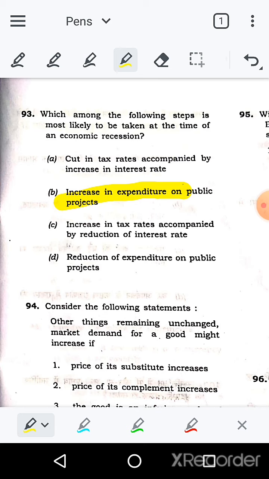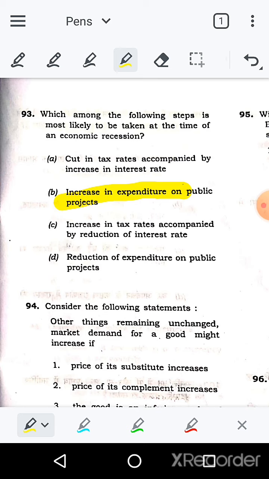If we read the next two options, an increase in tax rates accompanied by a reduction in interest rate, that is also wrong, because people will go out on the street and protest if the government increases taxes during a recession. Reduction of expenditure on public projects: if the government reduces expenditure on public projects, then the government will not spend money anywhere, and people definitely are not going to spend money because they already have less money during recessions. So all this will take that cycle into a recession cycle, into deep recession.